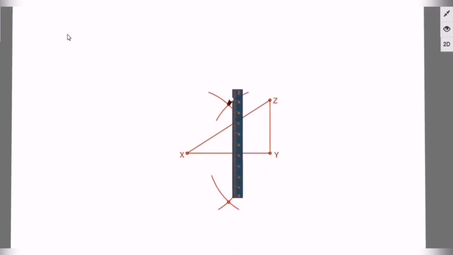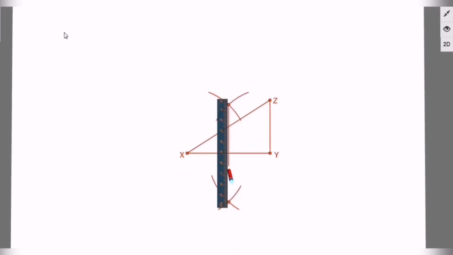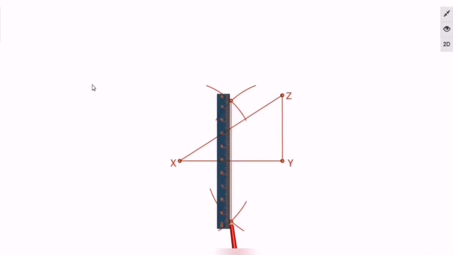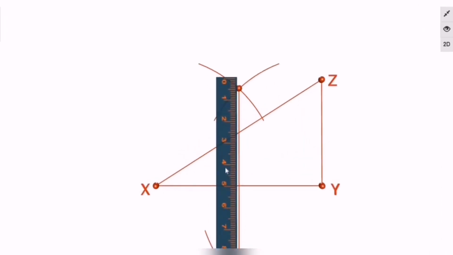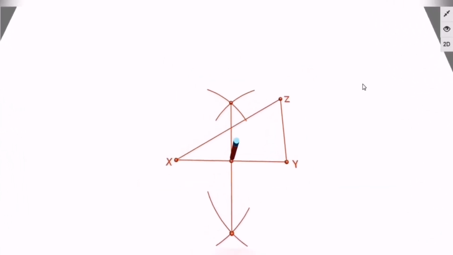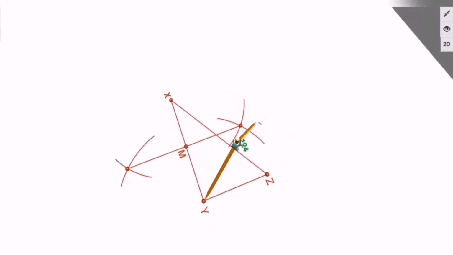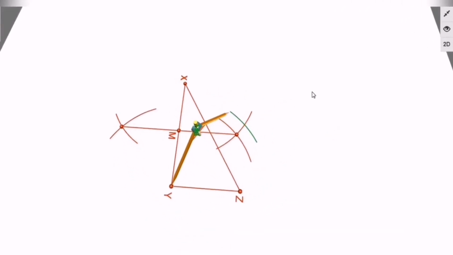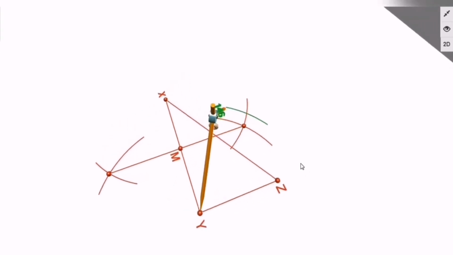Now join those 2 points, and the moment you draw this segment, that segment will intersect XY at one point, and that point is nothing but the midpoint of the segment XY. And that is what our motto is to form, correct? Now we have formed this. Now we have marked the midpoint of segment XY the way you can see, correct? And now it is time